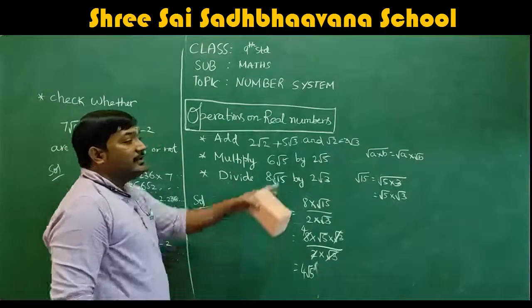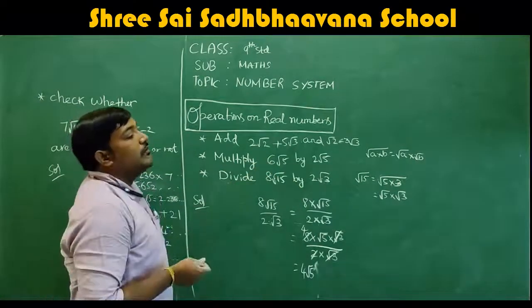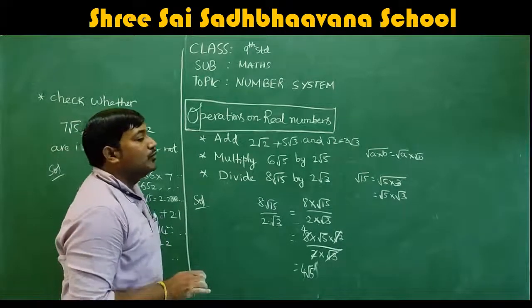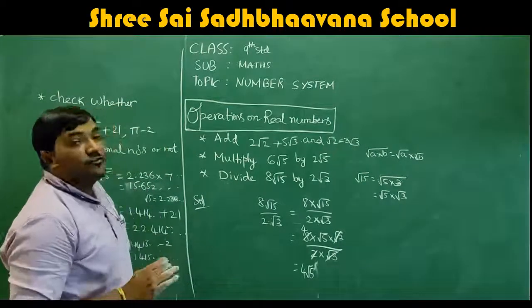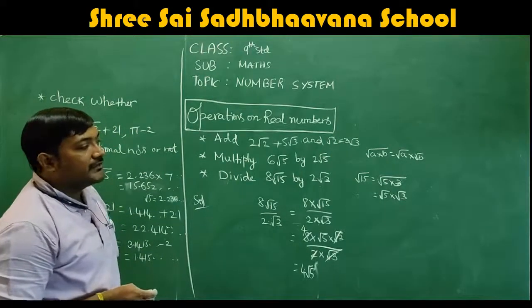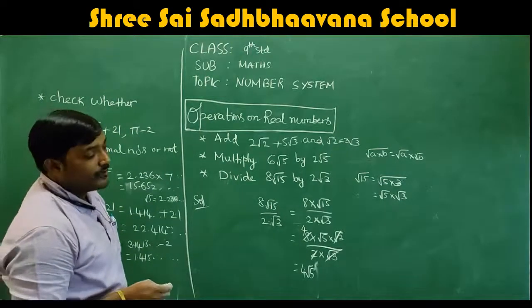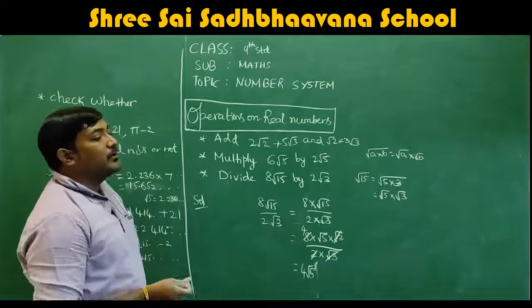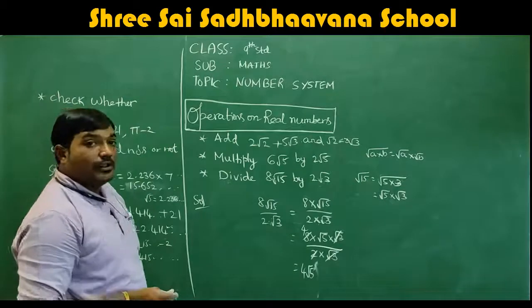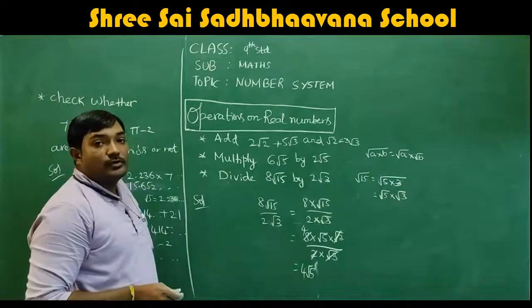And for root 15, you just look at this formula. Root of a into b can be written as root a into root b. Similarly, root 15 can be written as root of 5 into 3. Correct? 5 threes are 15. So in the root, I can write 15 as root of 5 into 3. So apply the formula. Root of 5 into 3 can be written as root 5 into root 3.